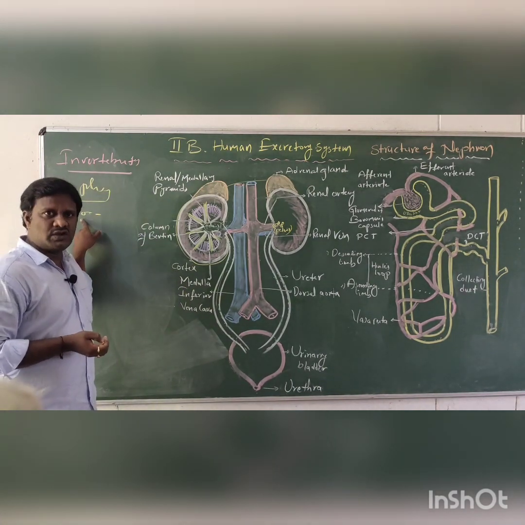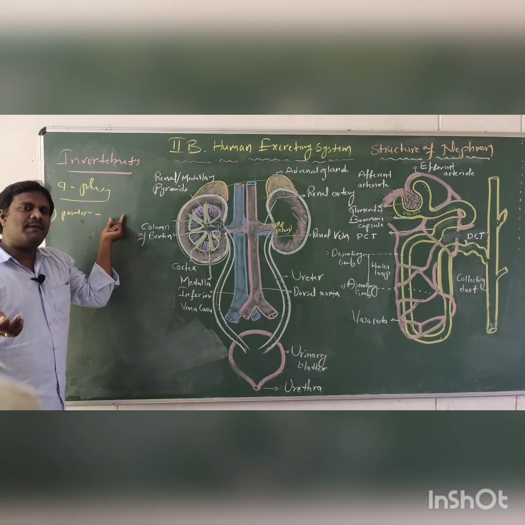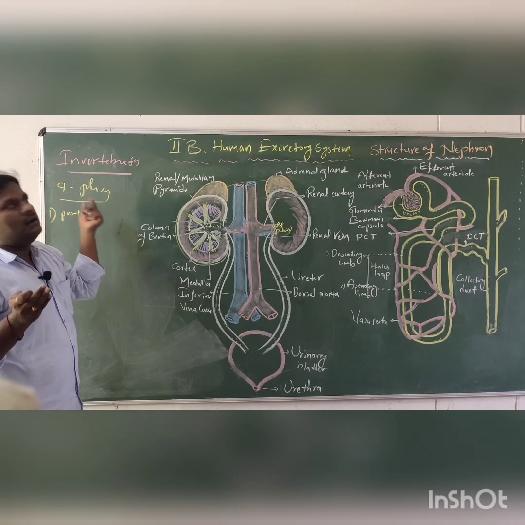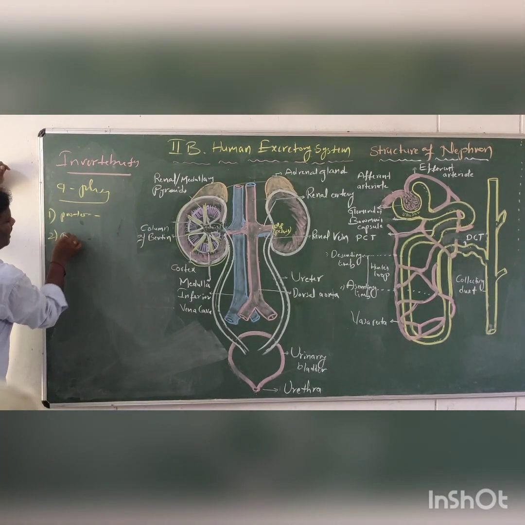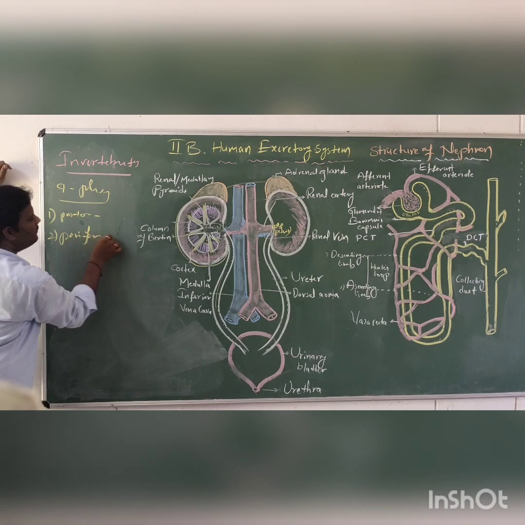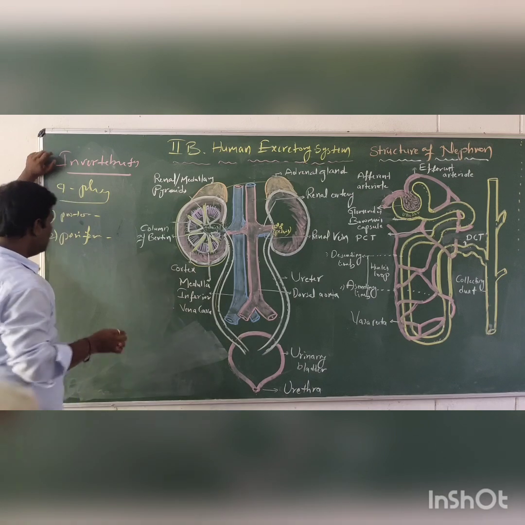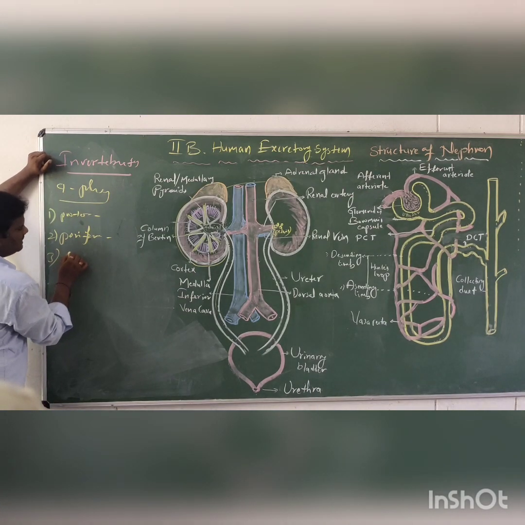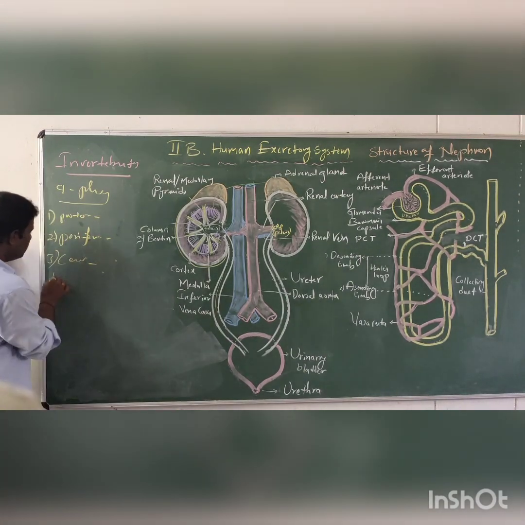In protozoa, the plasmalemma and contractile vacuoles are present, and excretion is done through them. The second one is Porifera, where simple diffusion takes place. This is also seen in Coelenterata, where excretion is also by simple diffusion.